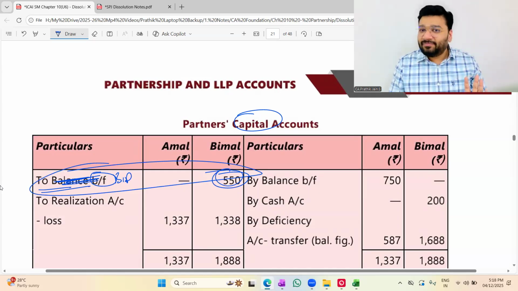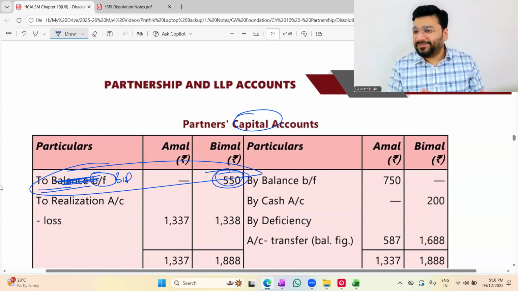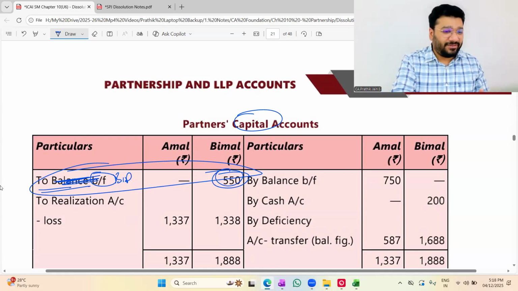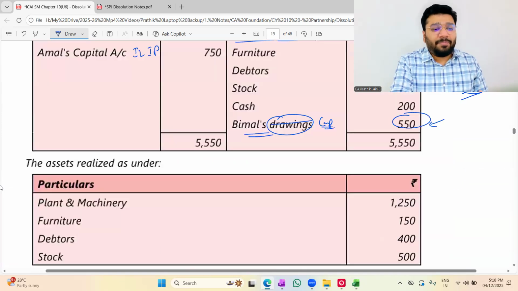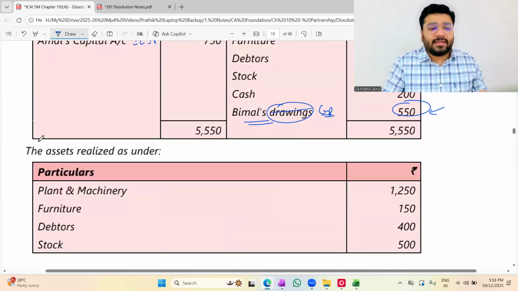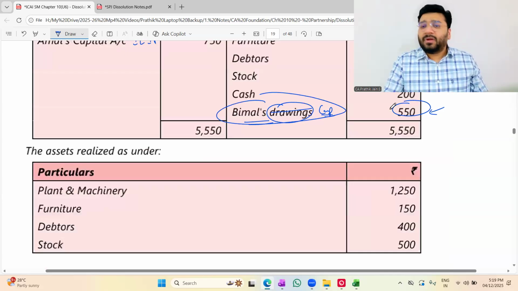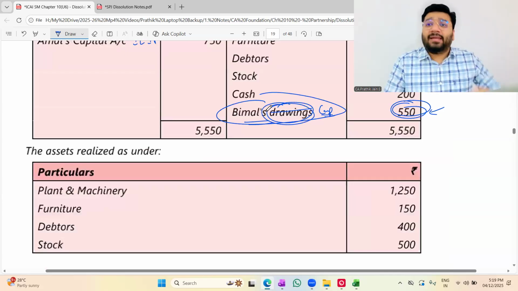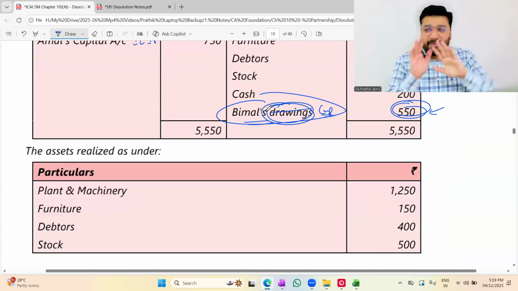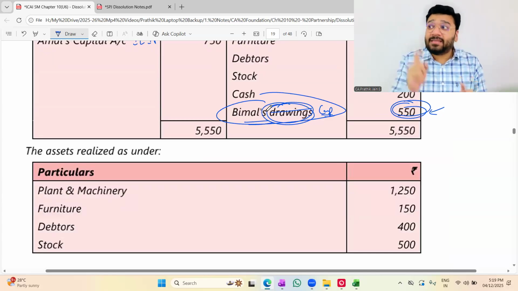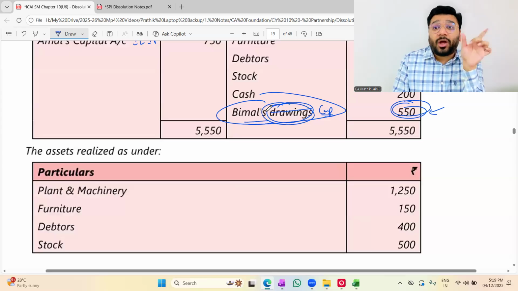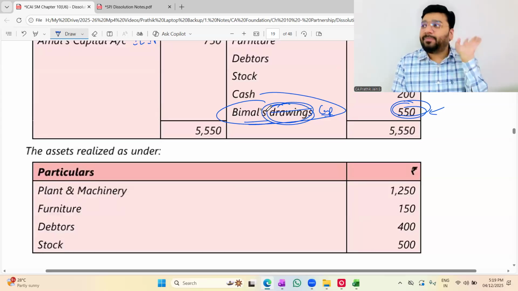Something is wrong, but can we go and fight with ICAI? We can't ask them that. So what should you do? Just keep quiet and do the example. If you ask me personally, if this question comes, I would pass one transfer entry. I'll transfer this 550 from Bimal's drawing ledger to Bimal's capital ledger. Ultimately everything will be the same only. 550 will come on the debit side of the capital account, but not as a balance. There will be one item against it, which is Bimal's drawing. That is the ideal, right procedure.